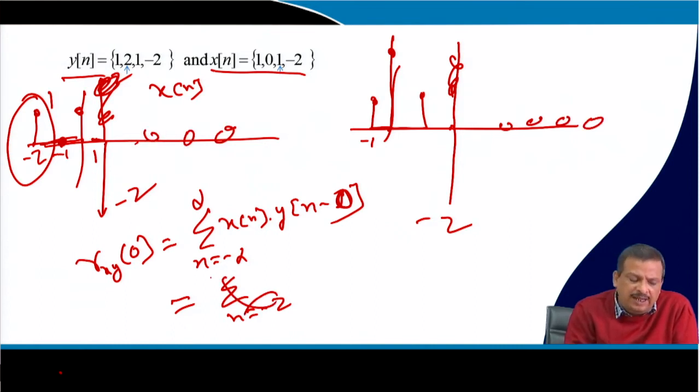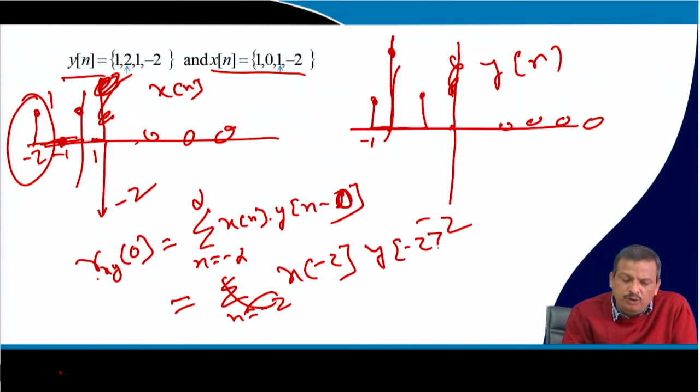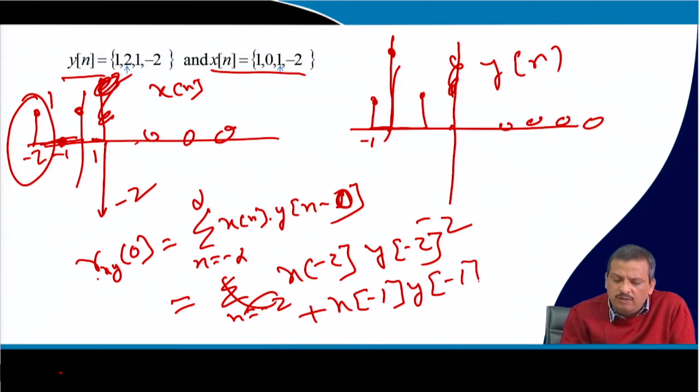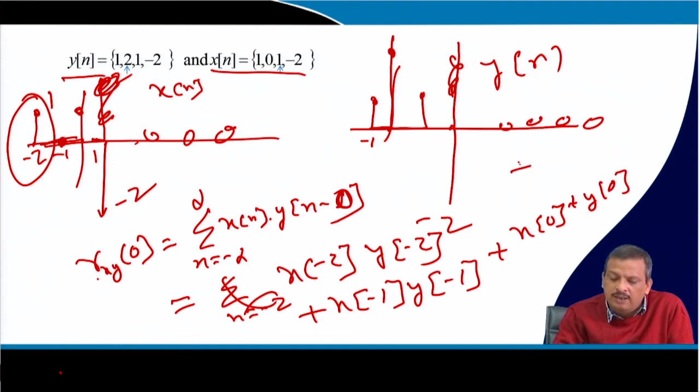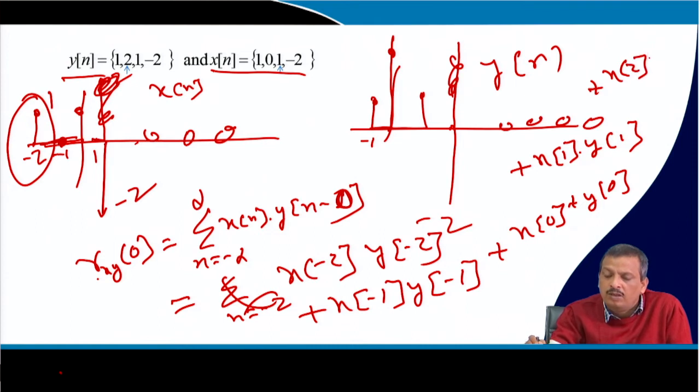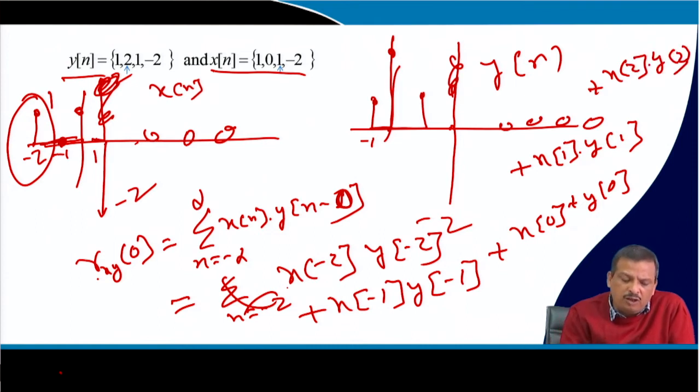So Rxy[0] is x[-2] y[-2], because L equal to 0, plus x[-1] y[-1], plus x[0] y[0], plus x[1] y[1], plus x[2] y[2]. x[-2] has value 1, and y[-2] has value 0.